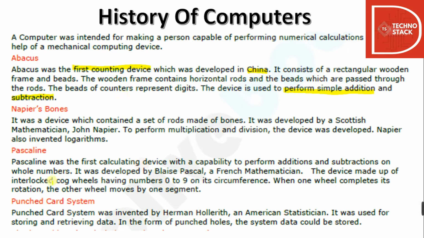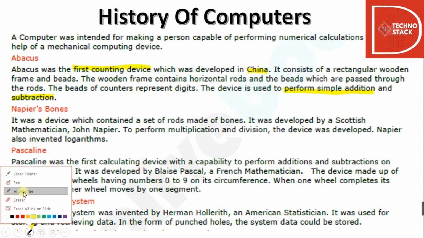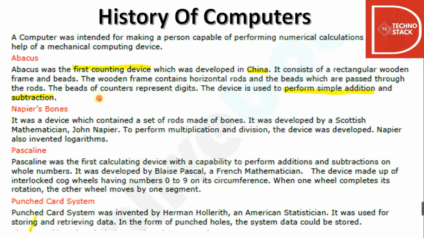I can show you, not exactly, but let me just draw a small portion of it and you can understand how it looked. It was a rectangular box which was divided into these parts, and then there were rods like this, 1 2 3 4 5 6 7 8 9 10, and then there were long rods downwards, and then you had beads all over, like you had 5 beads over here, then you had beads over here, and it was all covered in beads.